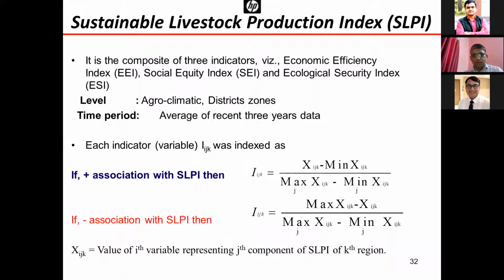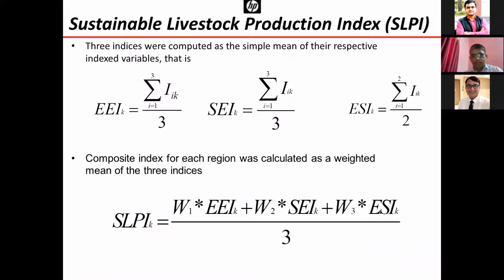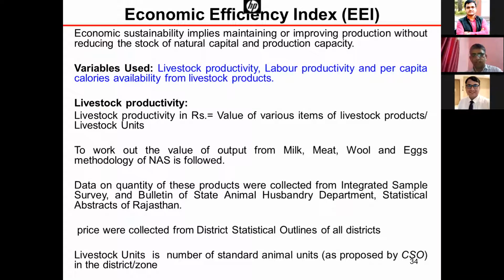I told that this I have explained. Finally, we aggregated into an overall sustainable livestock production index. Briefly, I will cover the indicators selected. The reason is you will get the idea how important this indicator selection is.